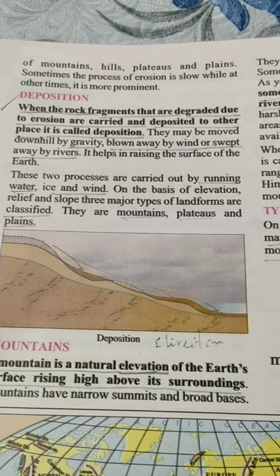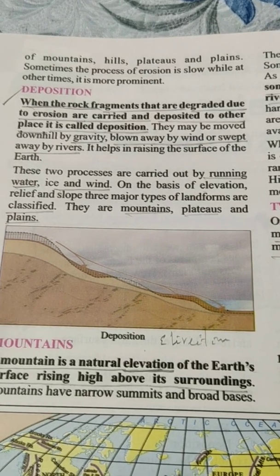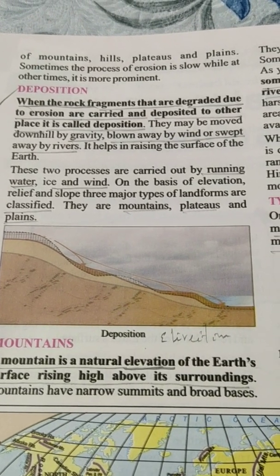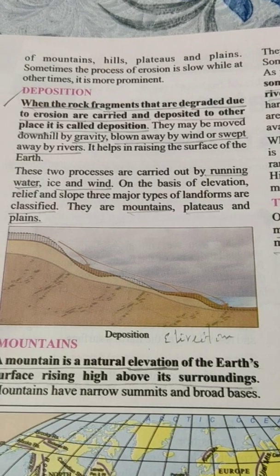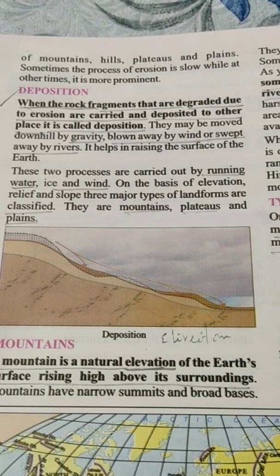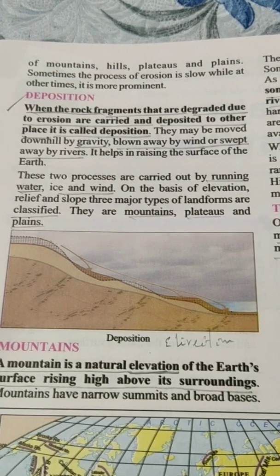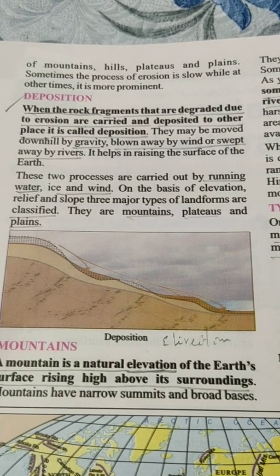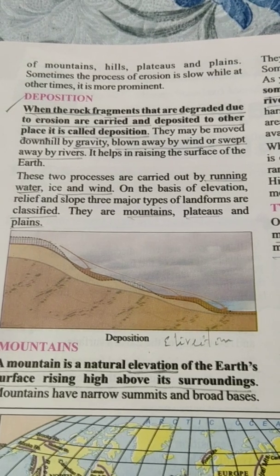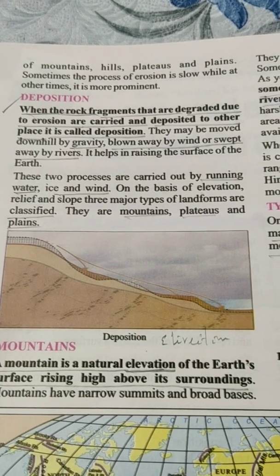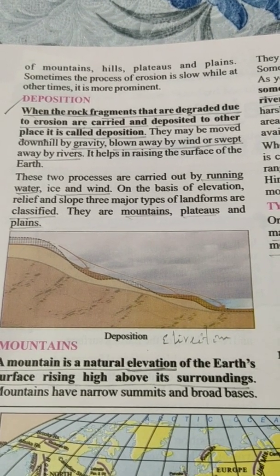It helps in raising the surface of the earth. These two processes are carried out by running water, ice, and wind. On the basis of elevation, relief and slope, three major types of landforms are classified. They are mountains, plateaus, and plains.